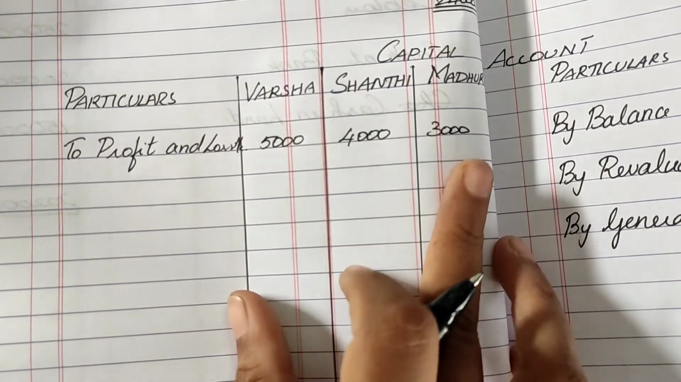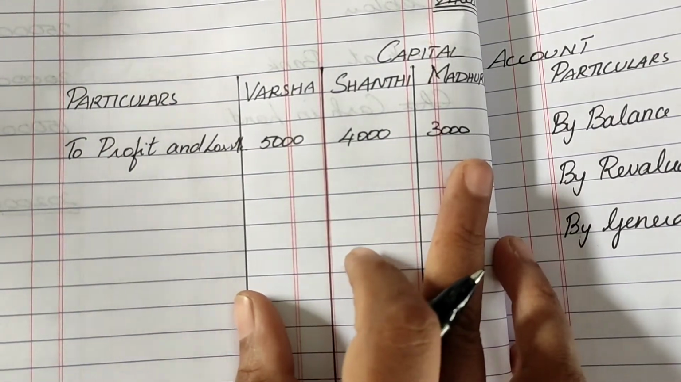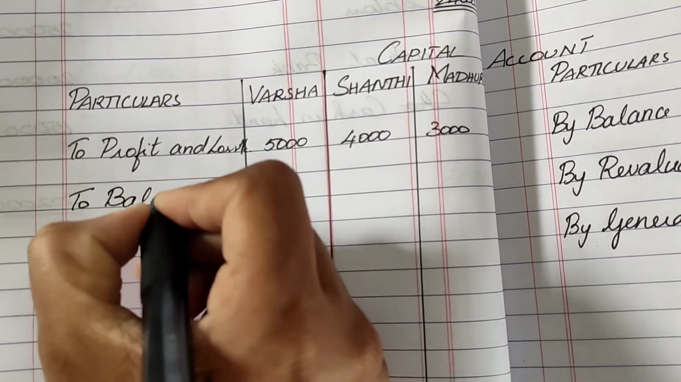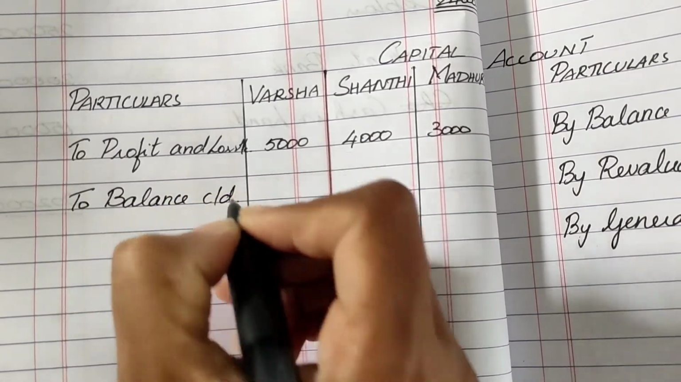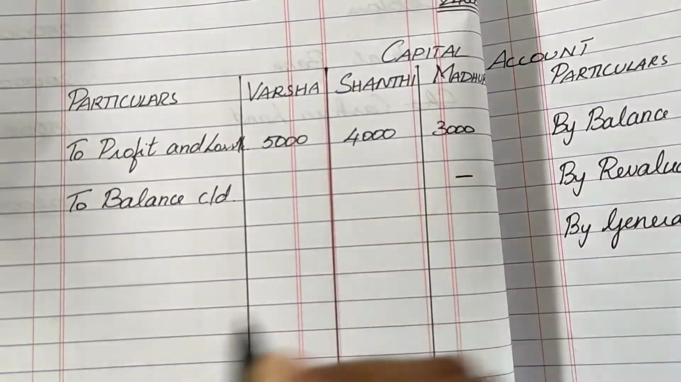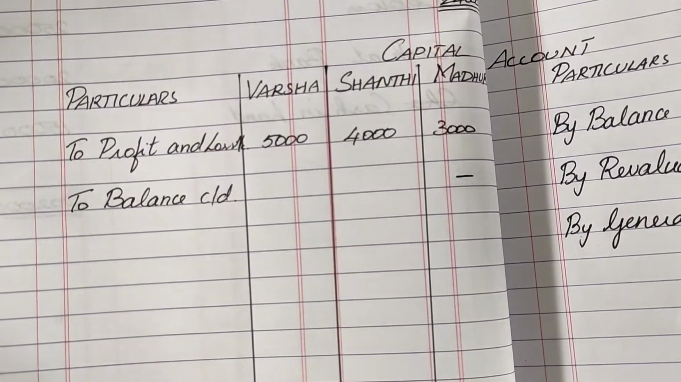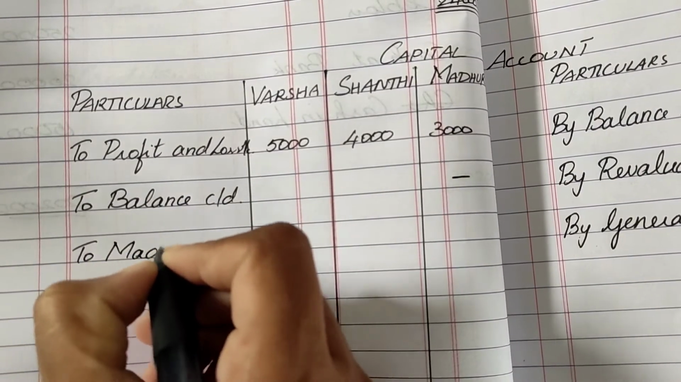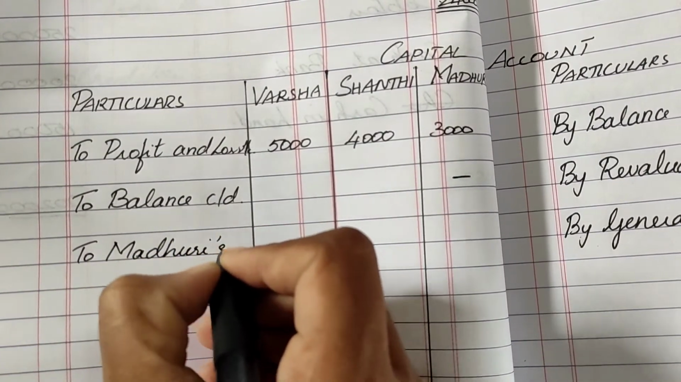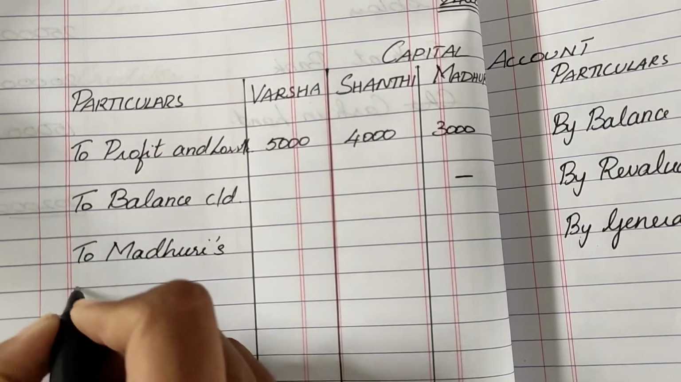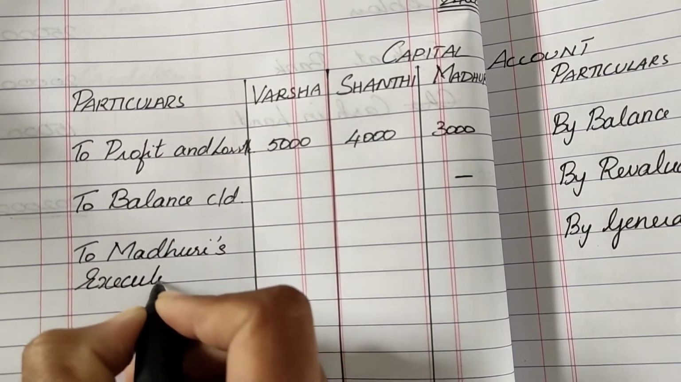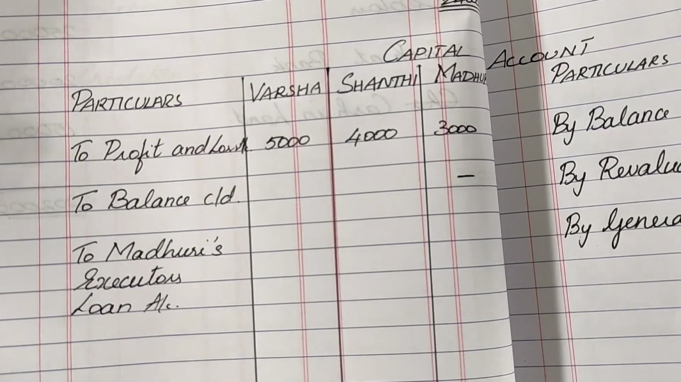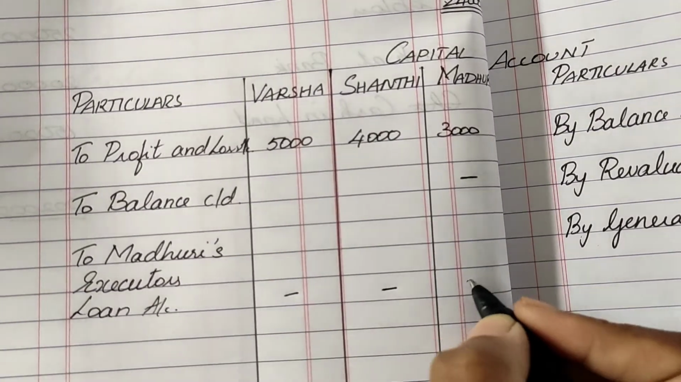Now we are going to arrive at the balance. A balance carried down for the capital account always comes on the debit side. So to balance carried down, whereas the partner who is deceased, that is Madhuri, will not get a balance, and her balance amount is not settled immediately. So it is going to be transferred into Madhuri's executor's account. So to Madhuri's executor's loan account, because they are not settling it immediately. So the continuing partners won't get it; it will come to Madhuri's.